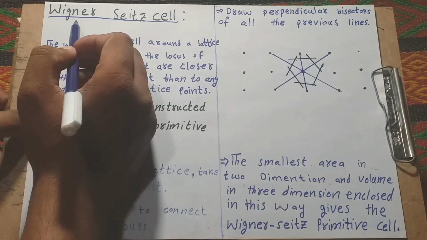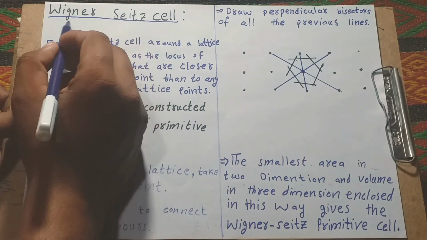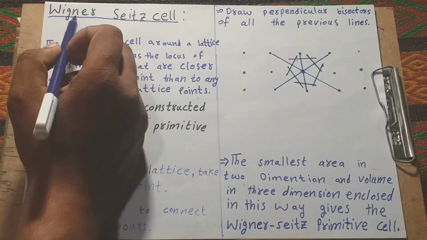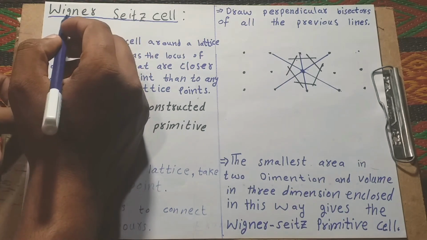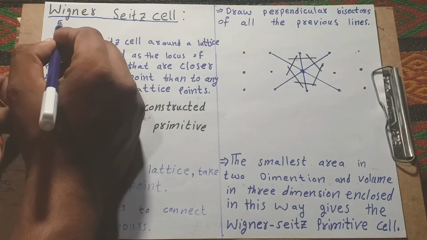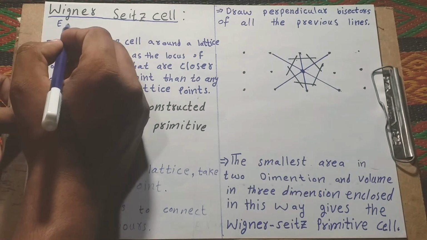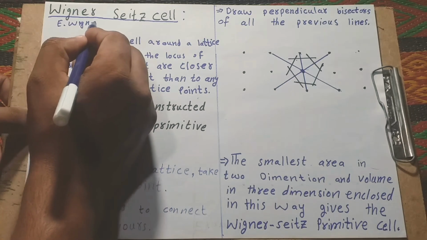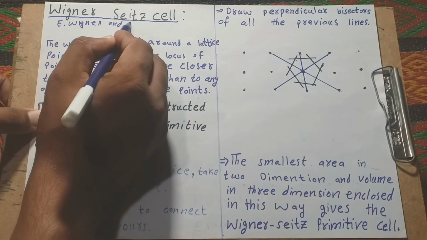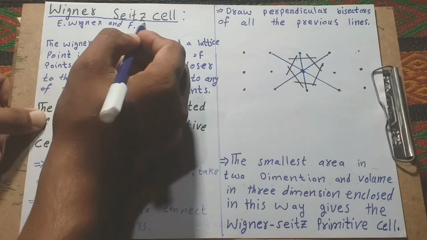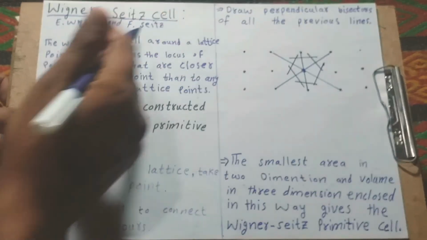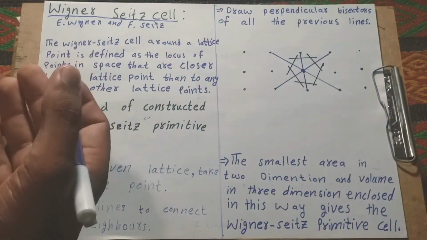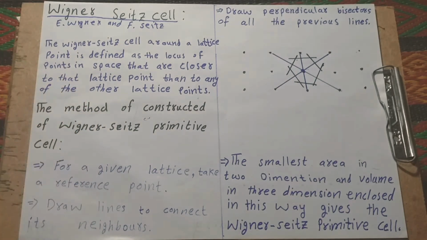Today our topic is Wigner-Seitz cells. First, to understand who the discoverers of the Wigner-Seitz cell are. The Wigner-Seitz cell is named after Wigner and Seitz. The combination of both scientists gave the discovery of the Wigner-Seitz cell.